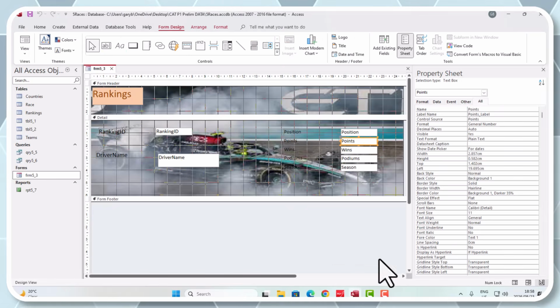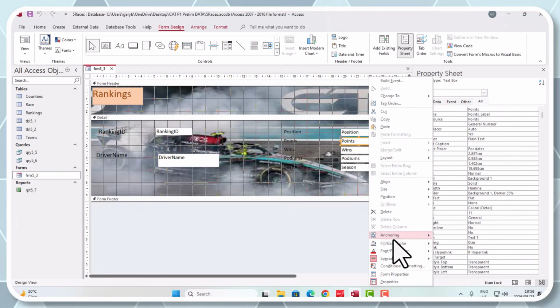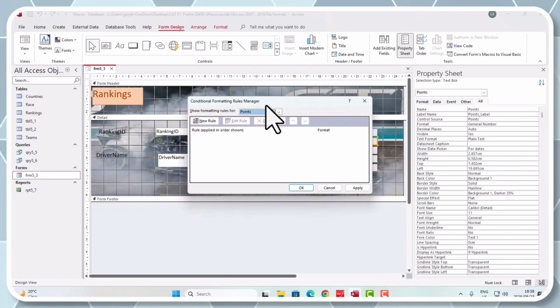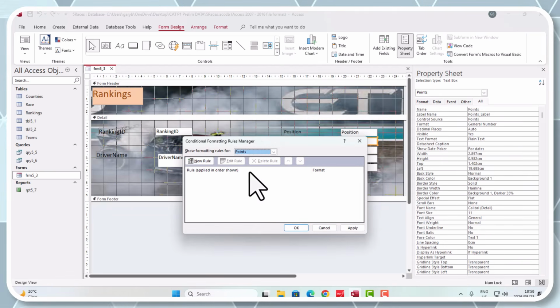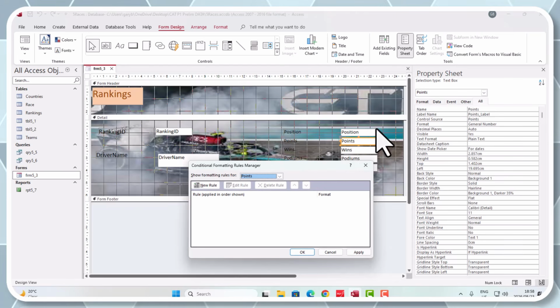Right, so back to Access. I've clicked here. And if I right click here, guys, and I look down, you will see conditional formatting. There it is. Right, let's click it. Okay, there is no rule currently set. Show formatting rules for the points. Yes, let's check. It's confirming points. That's what we wanted. All right, so we're going to go a new rule.